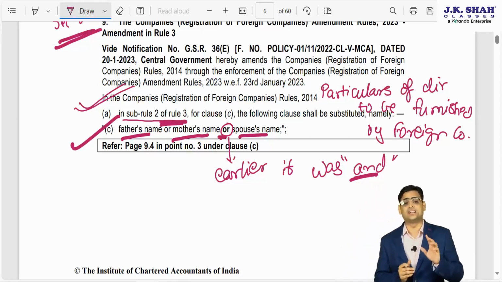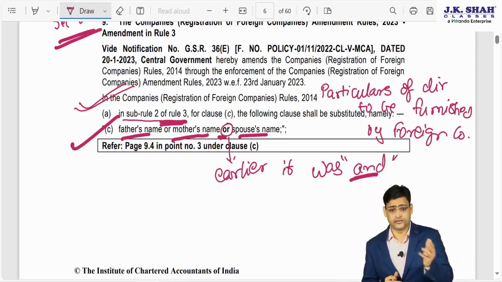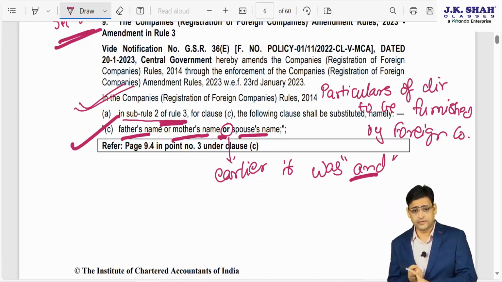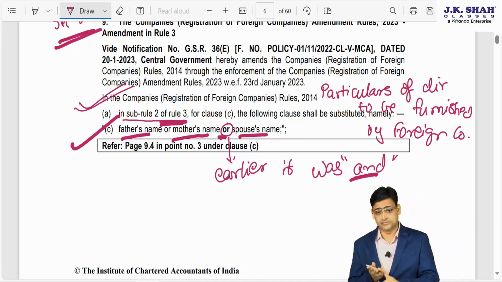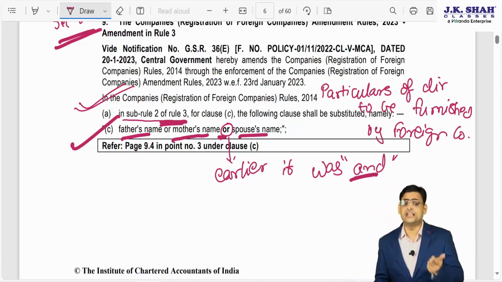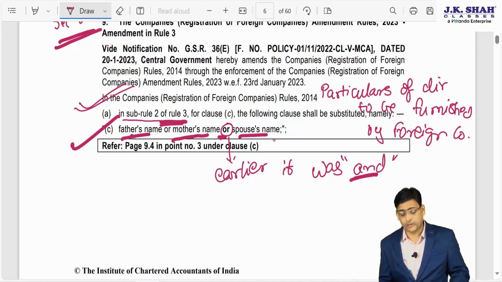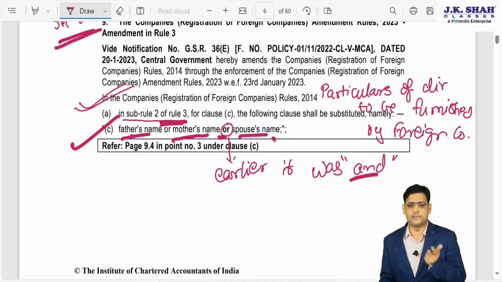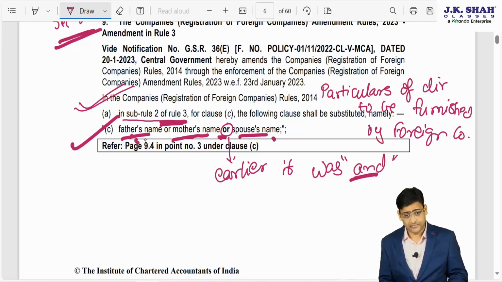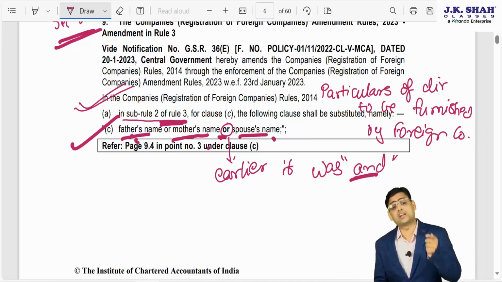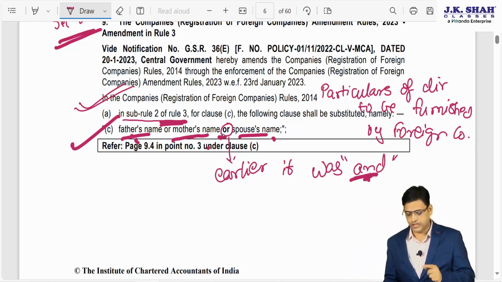Along with others, there was one detail, and that was father's name, mother's name and spouse name you have to give. So earlier the reading was that the director's father's name, mother's name and spouse name you have to give, but now they have amended it. Now it is father's name or mother's name or spouse name. So instead of the word 'and', now they have changed it to 'or'.